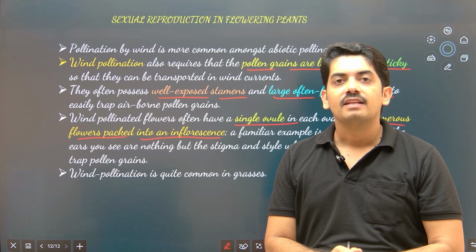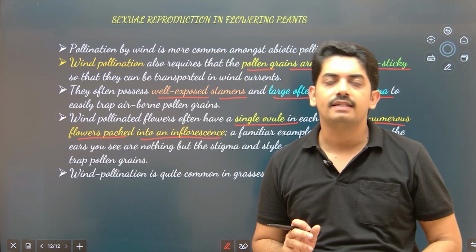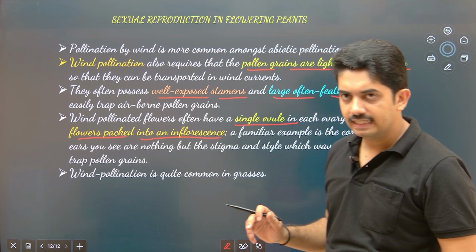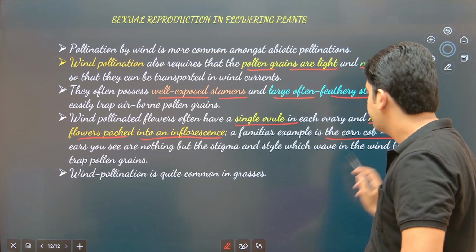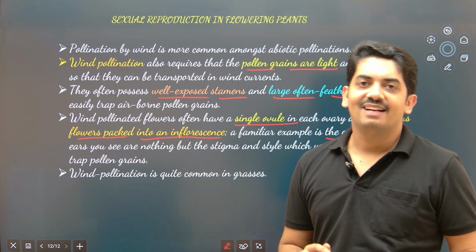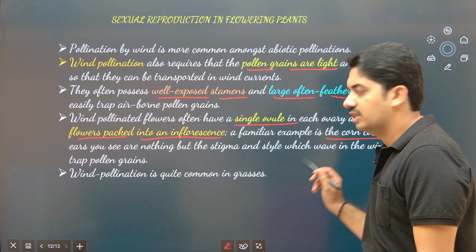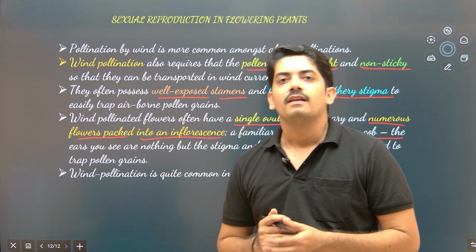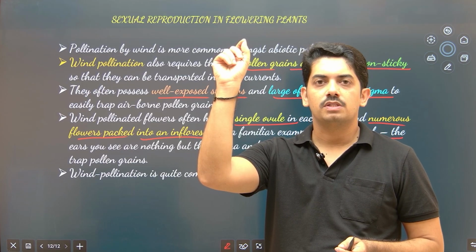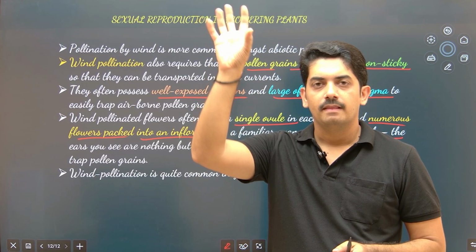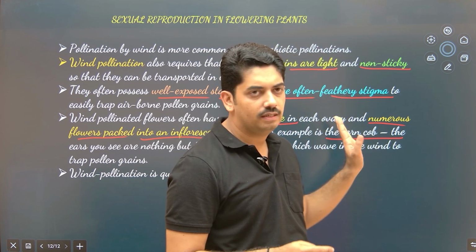Why? Because if flowers are very close to each other, there is a high chance they may get pollination from the wind current. Okay. So a familiar example is corn cob. In the textbook they have given one diagram, and the term which is used here, corn cob, is slightly different. The inflorescence of the maize plant where small flowers are produced is the male inflorescence, and female flowers are produced in the corn cob, that is different. So here don't get confused.